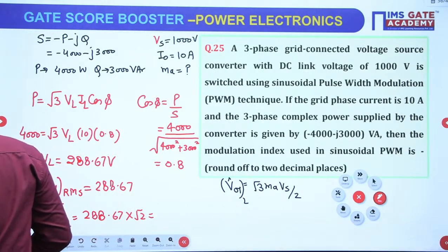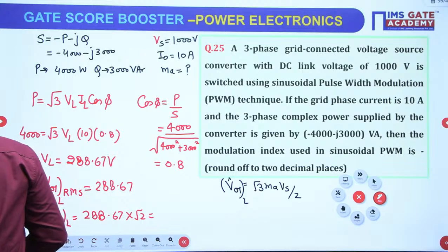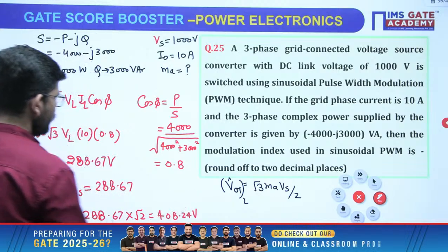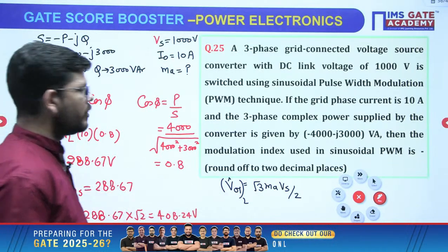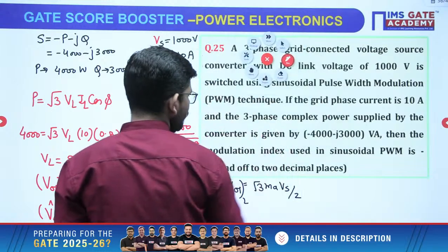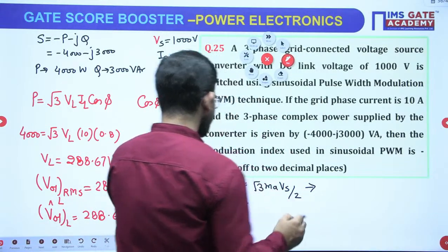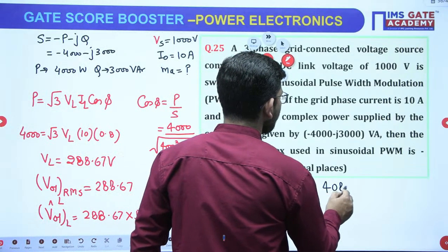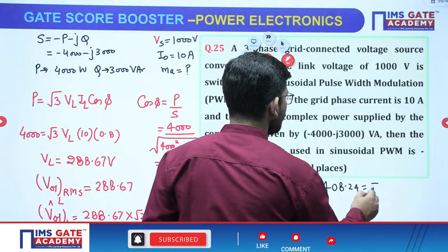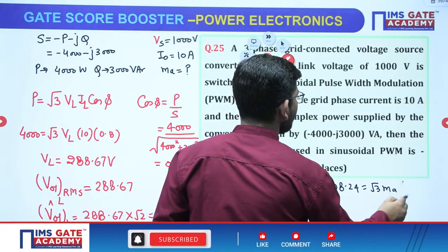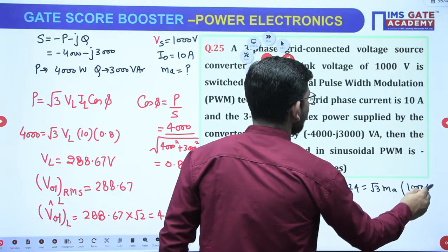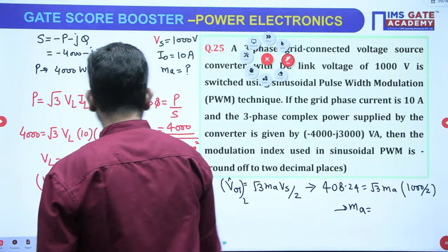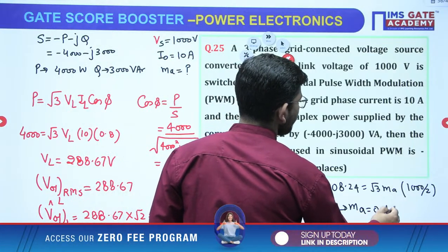So how much will we get? We will be getting 408.24 volts. So you have calculated this voltage, right? Now just put the values here. From this formula, the value we have right now is 408.24. This equals root 3 MA times Vs, where Vs is 1000 by 2. So from here you can calculate MA, and MA is coming 0.47, correct?